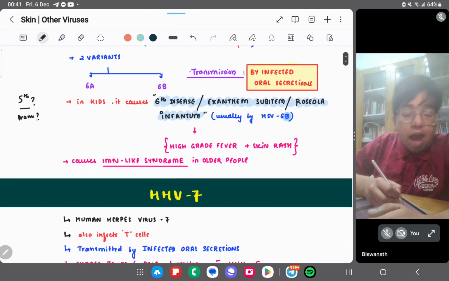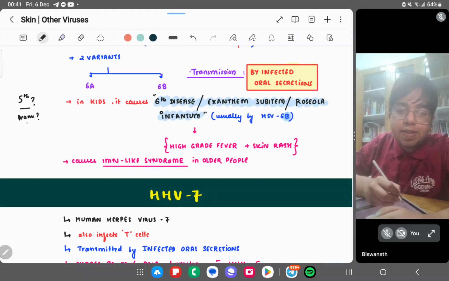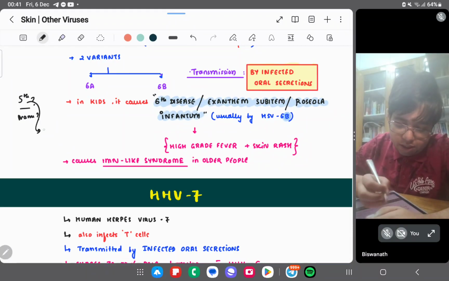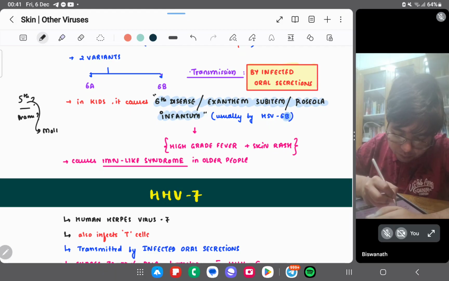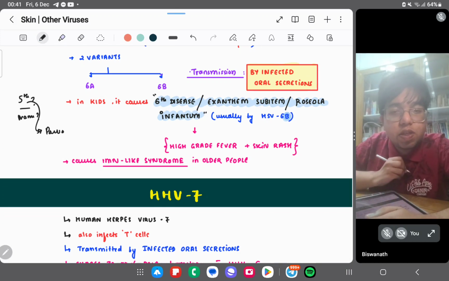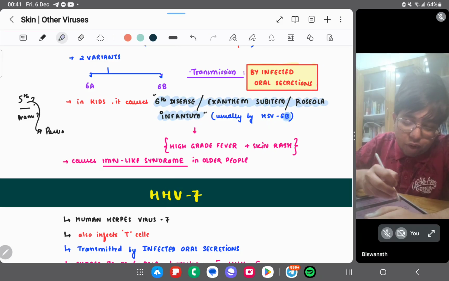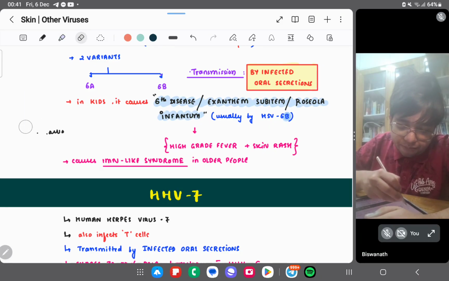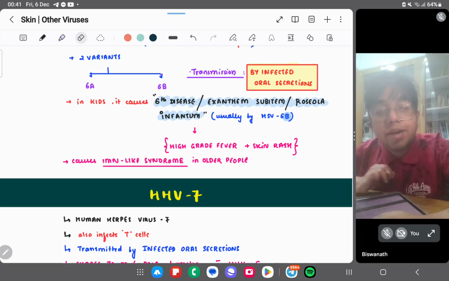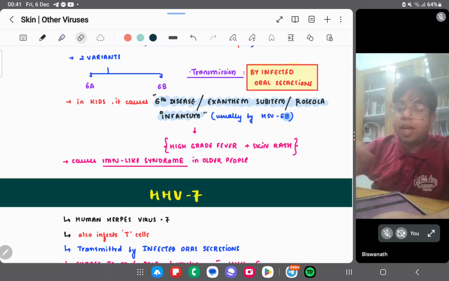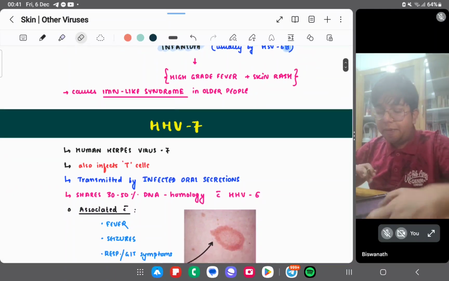Yes. If you have recalled, it's well and good, because we learned that the fifth disease was being caused by parvovirus, right? Parvovirus was causing the fifth disease, and the name was erythema infectiosum. So it is the fifth disease.